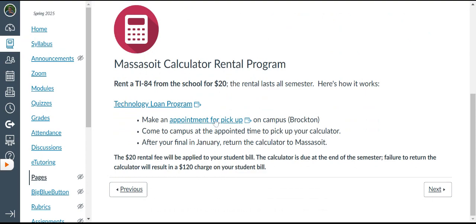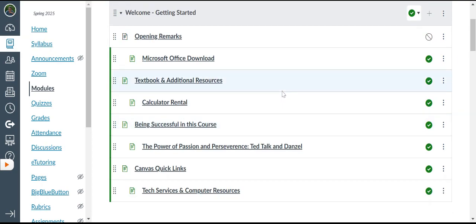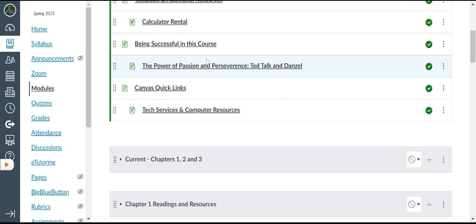Here again, you click on this link to make an appointment in Brockton, the library, and they'll provide you with a nice TI-84 calculator. It may even be a TI-84 CE. Very fortunate that you are able to rent it for $20. Oh my gosh, you go to McDonald's, you buy a couple of quarter pounders and a couple of large fries, it's almost $20. Anyways, moving on.